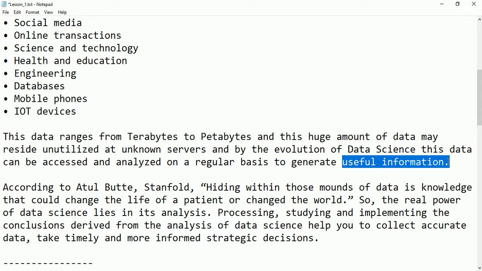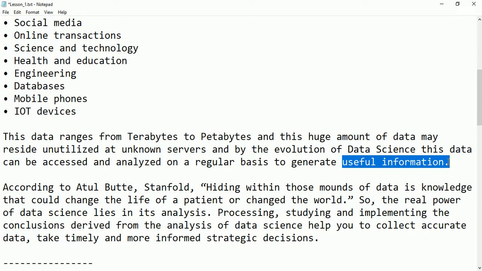Instead of dummy data residing in unknown servers, it is better to take the data, analyze it, process it, and convert it to something useful. This is done with the help of data science.